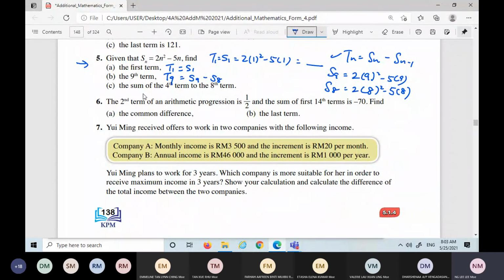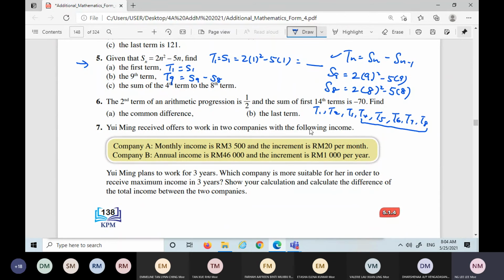If you can't think of how to do this type of question, you list out. T1, T2, T3, T4, T5, and so on until T8, 4, 5, 6, 7, 8. They want the sum of the fourth to the eighth, this portion.